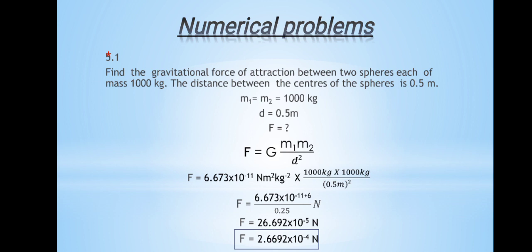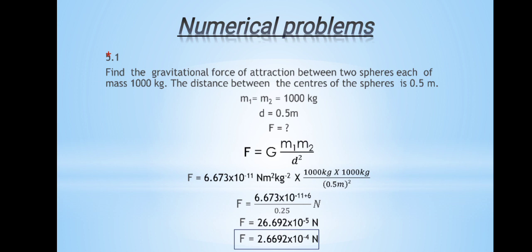We will solve this numerical problem by the example that we have discussed before. In this numerical, mass m1 is equivalent to m2 and its value is 1000 kg. The distance between the centers is equal to 0.5 meter, and we are asked to find the gravitational force of attraction between these two spheres.